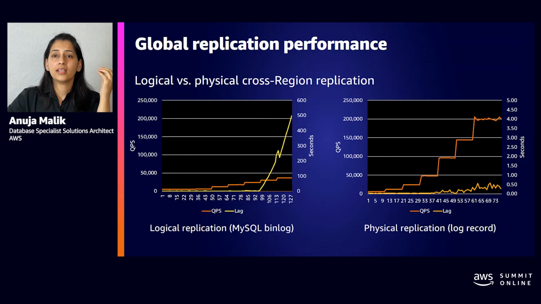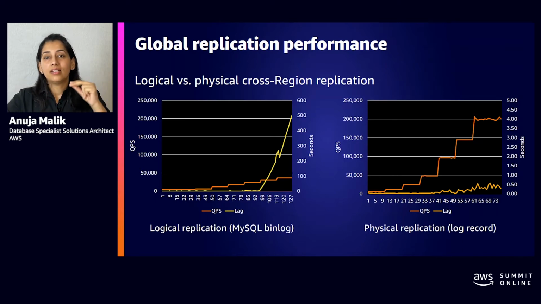On the right side, the x-axis is where we are measuring the latency, and the y-axis is the queries per second. Now, as you can see, as we increase the queries per second, the lag on the secondary y-axis keeps going up. And when we got up to close to 50,000 queries per second, there was approximately 10 minutes worth of replica lag.